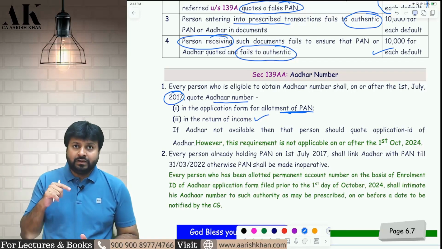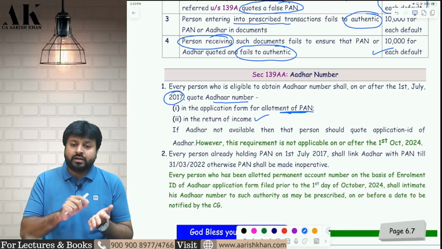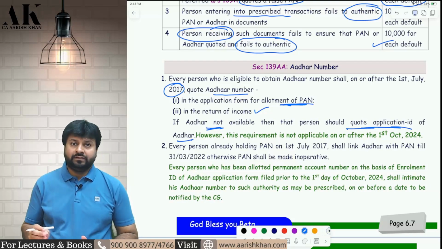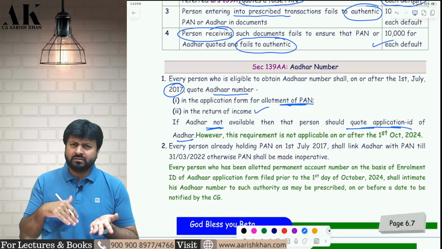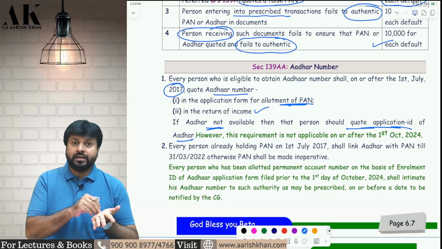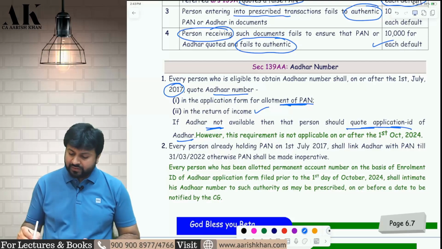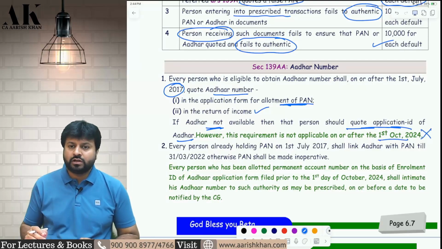Okay. So if I am making an application for PAN, in that I should quote my Aadhaar number. I should quote my Aadhaar number in the return of income also. Now if Aadhaar is not available, then I should quote my application ID. I have made an application for Aadhaar, but the Aadhaar is not yet received, so I have an application ID of Aadhaar. That I should quote in my PAN application. But from 1st October, this condition is not applicable. Okay. So they have made an amendment that from 1st October 2024, this condition is not applicable to the SSE.